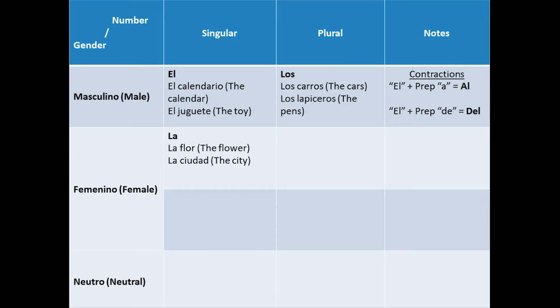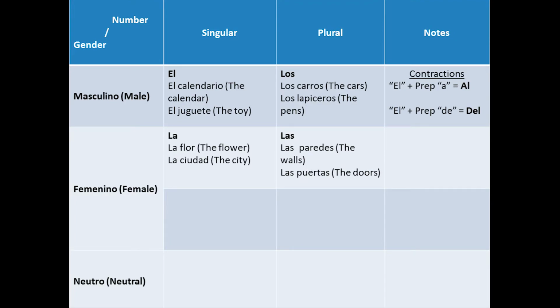For feminine nouns and adjectives in singular form, we use la. For example, la flor, la ciudad. The plural form for the feminine nouns will always be las. For example, las paredes, las puertas.